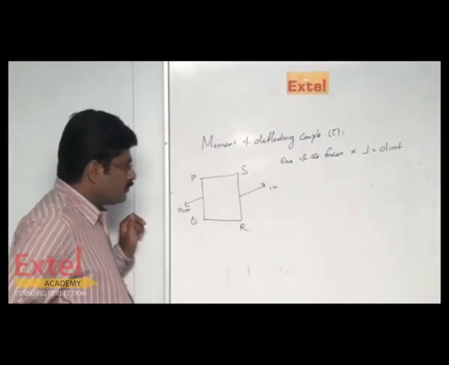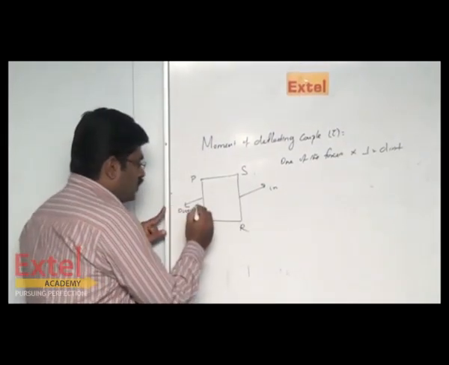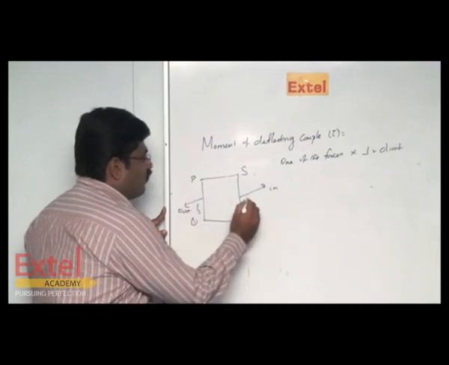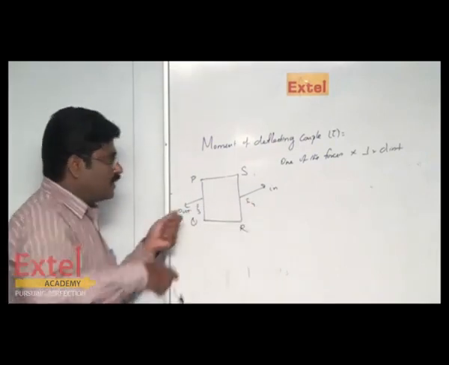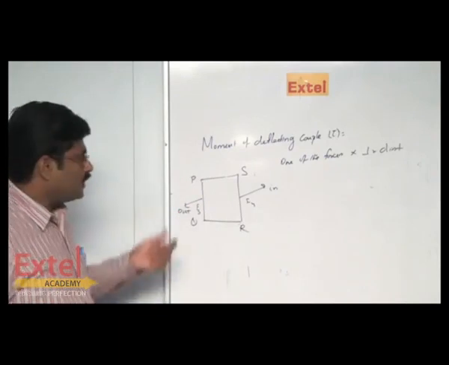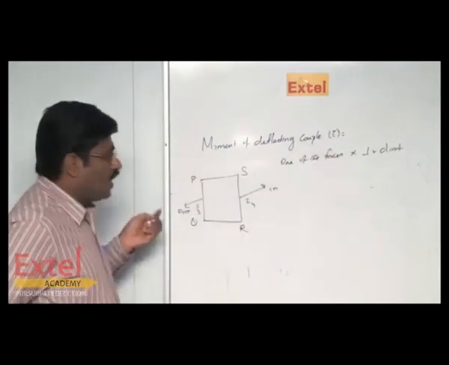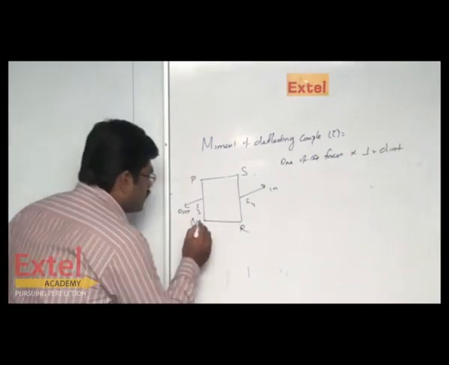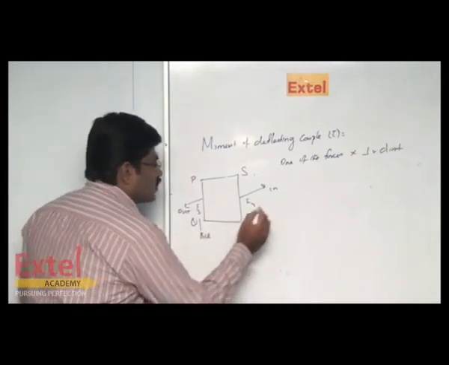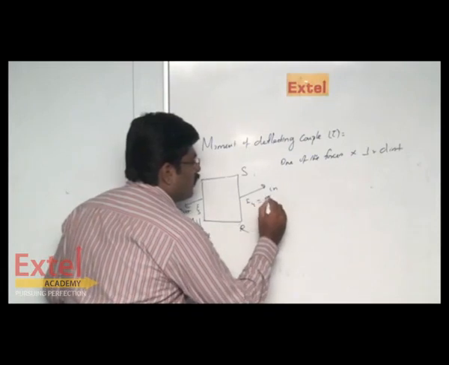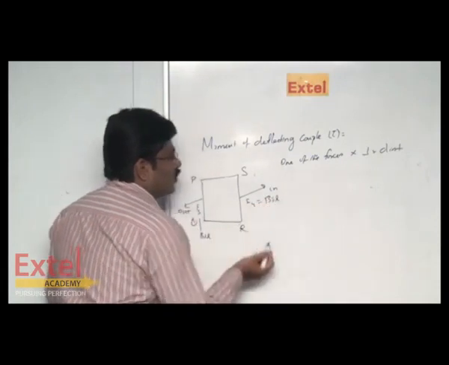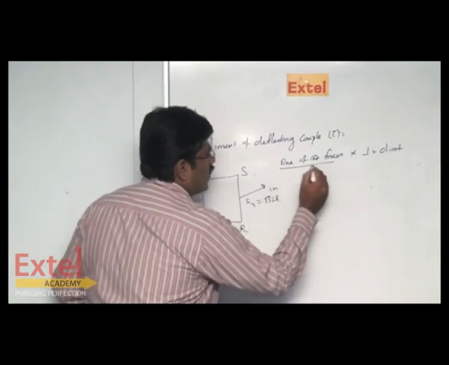Because of these two forces, F3 and F4, inward and outward, the torque turns the coil, and that will produce a moment of a deflecting couple called tau. We have already studied that this force is nothing but BIl sin theta, so we can use one of the forces as BIl.